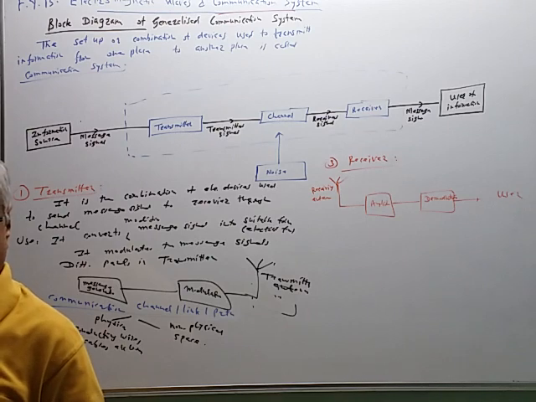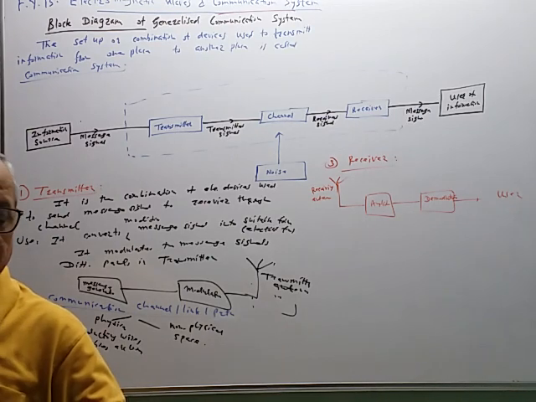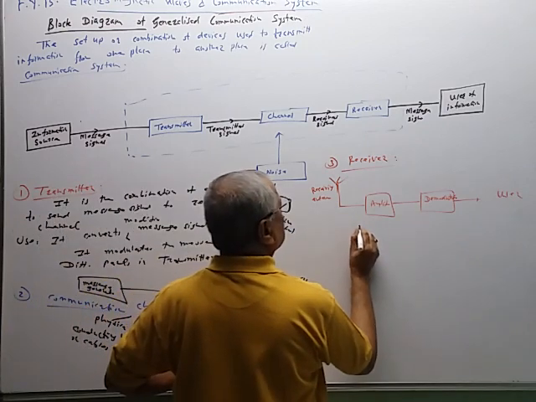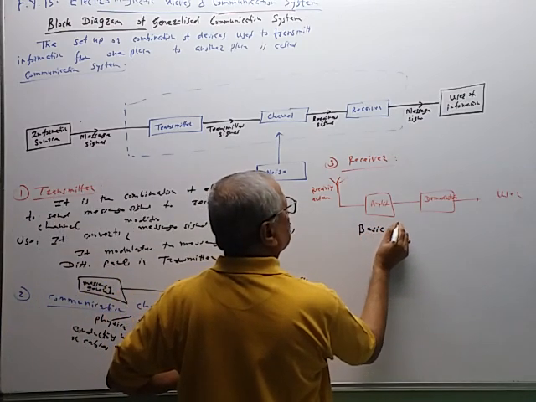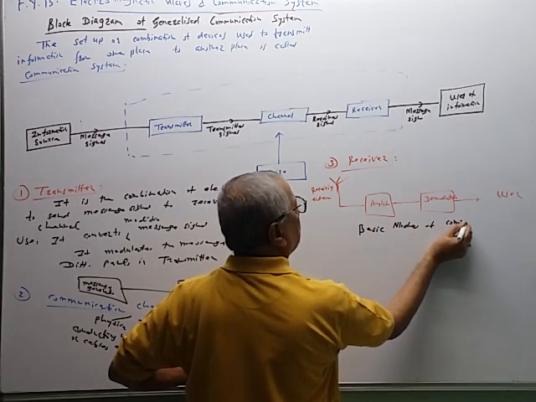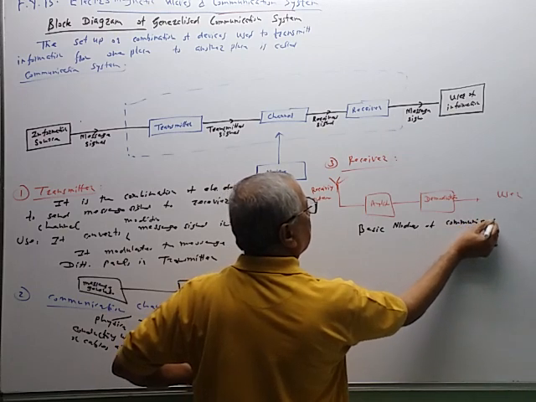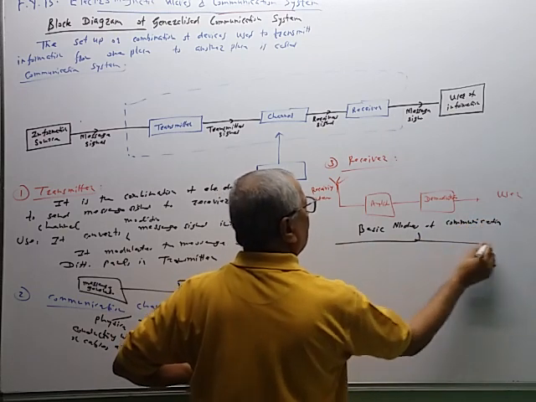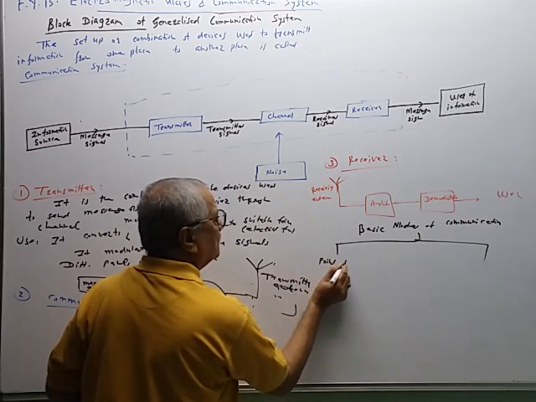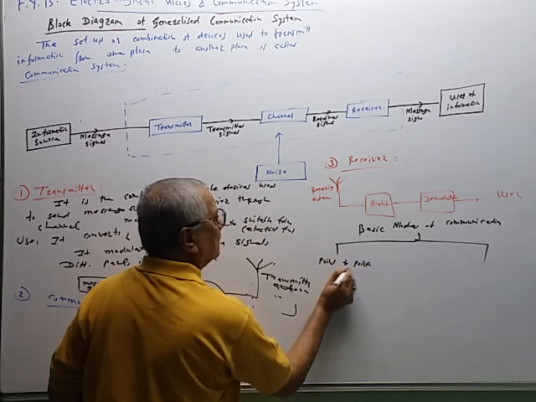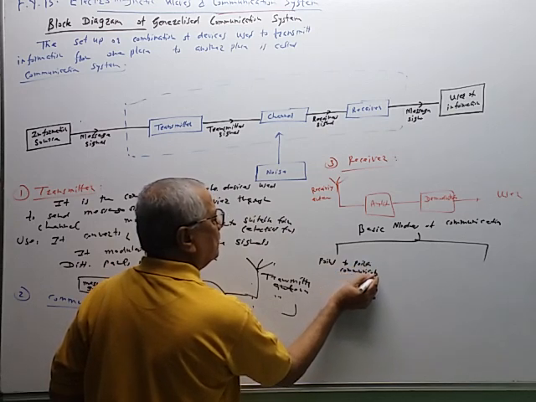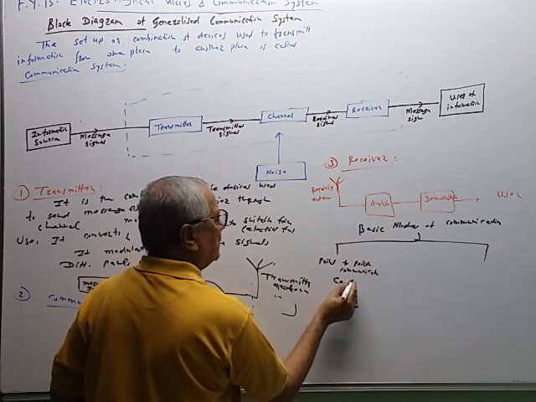Now there are two basic modes of communication. One is point-to-point communication. The best example is cable TV, CCTV.